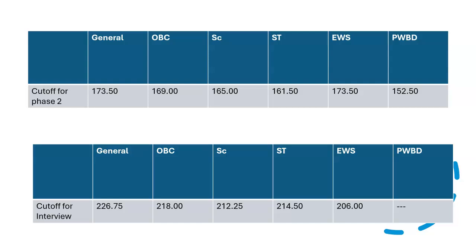Okay, so this was the cutoff for phase 2 and this was the cutoff after the interview. Now this we have already got. Now, what should be my score, what range of score should I be targeting? Let's talk about that now. How much should we score at least in each section so that we can qualify this exam easily? So let's talk about each section.